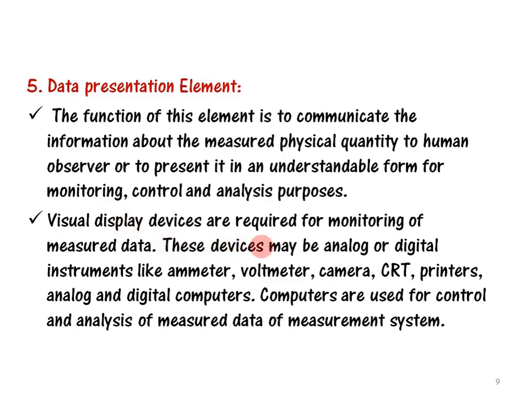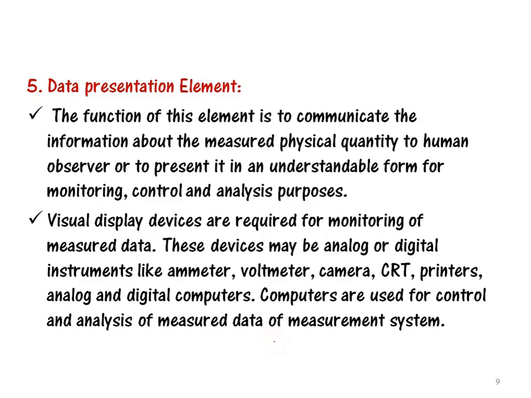These visual devices used at the output side may be analog devices, which have a pointer, scale, etc., or digital devices, which simply have a 7-segment display to display the value. Instruments like ammeter, voltmeter, camera, CRT, printers, analog and digital computers, etc. Computers are used for control and analysis of measured data for measurement systems. So data presentation is the output form of representation.